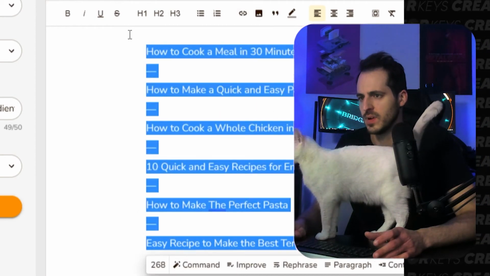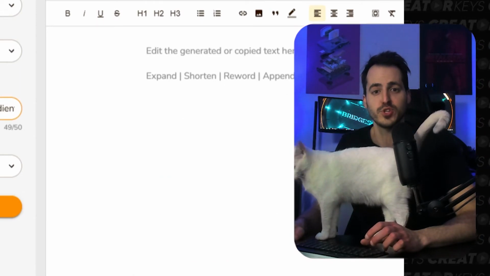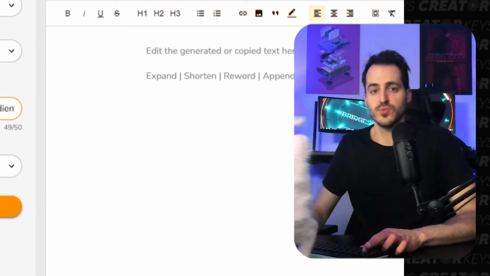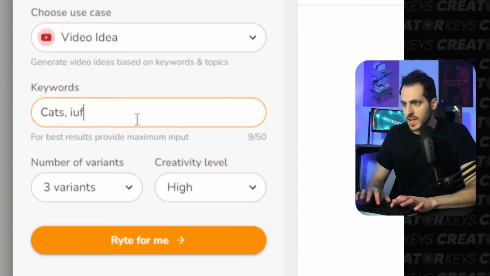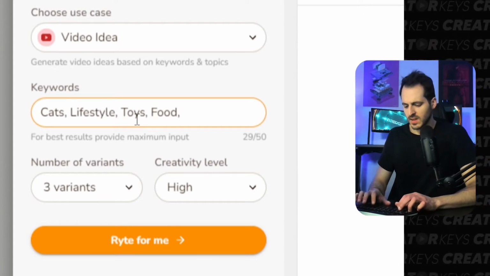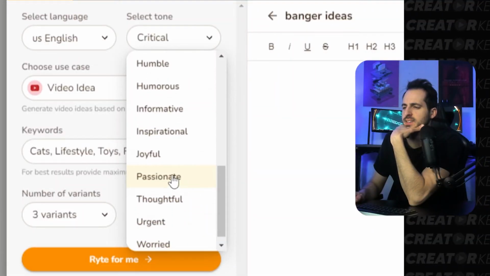We'll try another one. All right, let's do cats, okay? For some reason, I got the idea we should look up cats as the next keyword. So let's do that. We can do cats, lifestyle, toys, food, and ideas, I guess. And for the tone, let's select passionate.